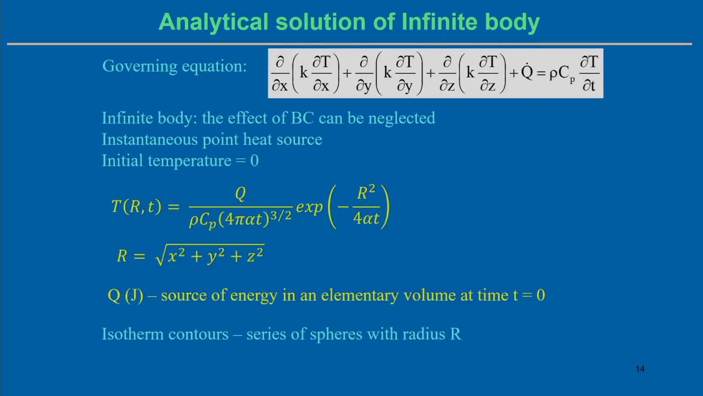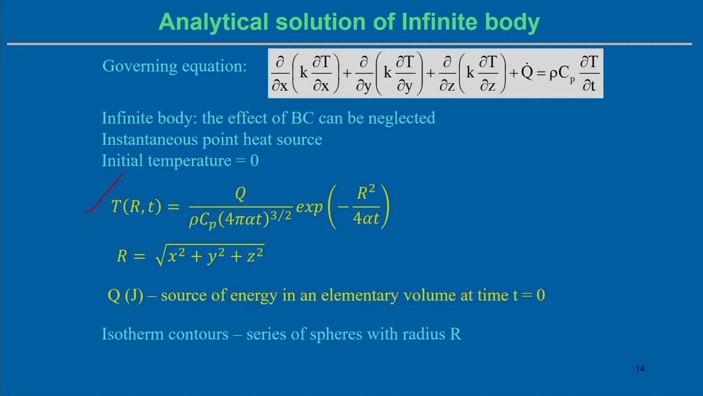In this case, analytical solution of the infinite body means that we assume the solution geometry is infinitely long in the x, y and or z direction. Therefore, since we are assuming an infinite body, the effect of the boundary condition can be neglected, so it is not necessary to put the boundary condition. For the instantaneous point heat source, the heat source is represented at a particular point, and the initial temperature is assumed as 0.